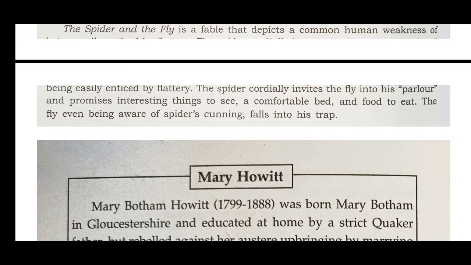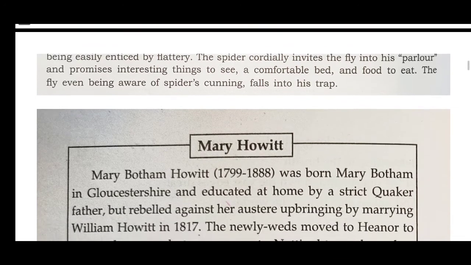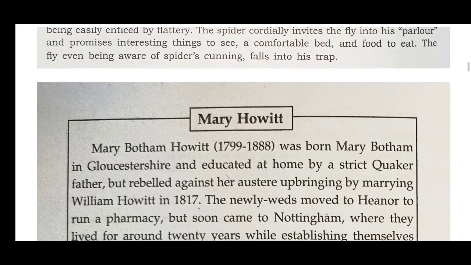The spider cordially invites the fly into the parlor. Parlor means living room or drawing room. He promises interesting things to see, a comfortable bed and food to eat. The fly, even being aware of the spider's cunning, falls into his trap. And then what happens? Obviously, the fly is eaten by the spider.